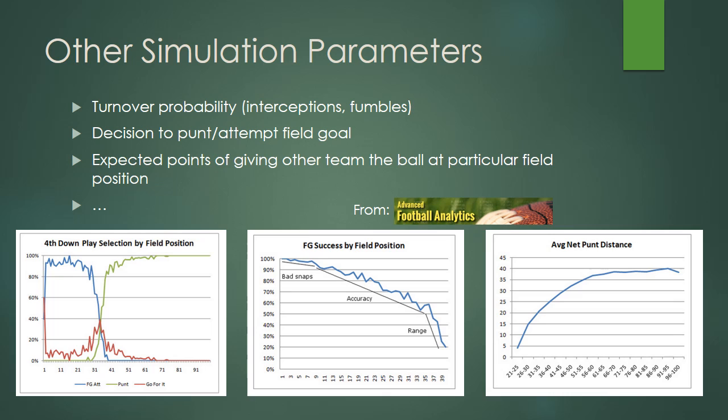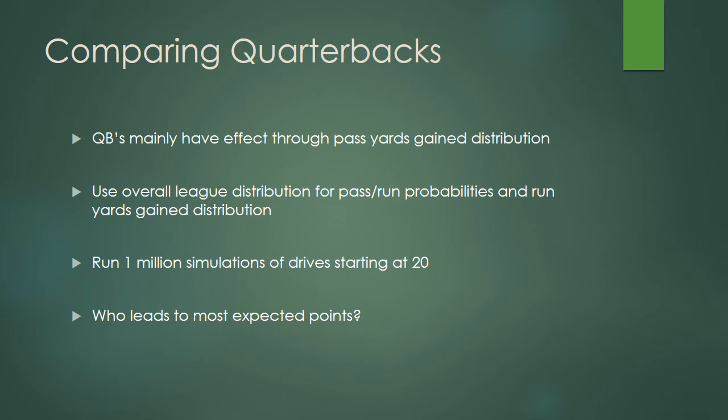For simulations, many other parameters must be defined. I list a few of them here. For instance, one must decide if a team will go for a field goal or punt on fourth down. For these estimates, I use the work of Brian Burke from Advanced Football Analytics. Again, I want to compare quarterbacks, so in my simulations I keep everything fixed except for the variables that quarterbacks have the most control over, the yards gained by pass. For each quarterback, I ran 1 million simulations of drives starting at the 20 and asked which quarterback led to the most points.